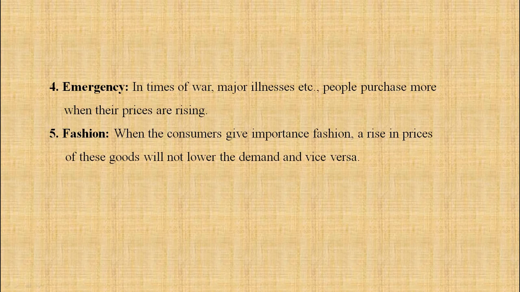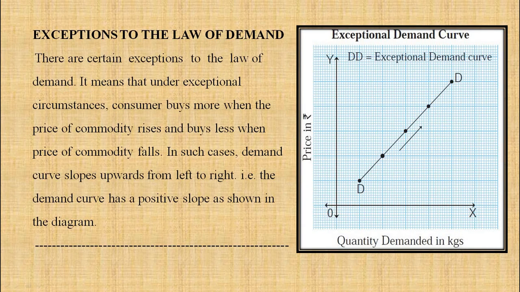Next, fashion. When consumers give importance to fashion, a rise in prices of these goods will not lower the demand, and vice versa. Generally, fashionable commodities are always expensive. Even then, they will have a lot of demand. So this becomes an exception to the law of demand. Look at the exceptional demand curve. There are certain exceptions to the law of demand.